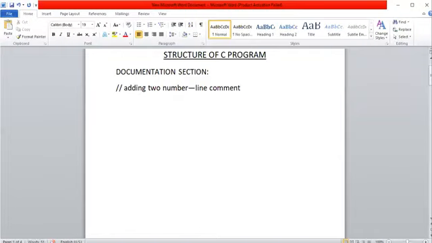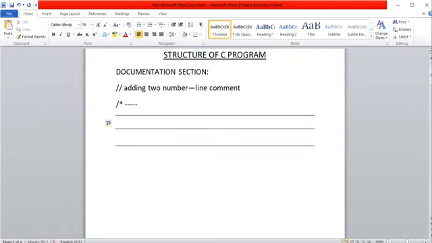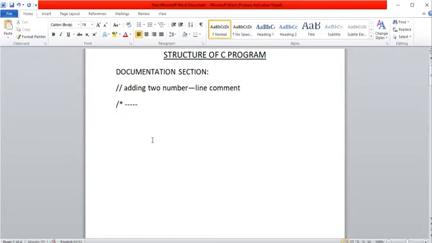Or, if the comment extends to more than one line, instead of starting each row with two forward slashes, it is better to start with a forward slash followed by a star, and we can write any number of lines of comment. Finally, you have to end that comment with a star followed by a forward slash.